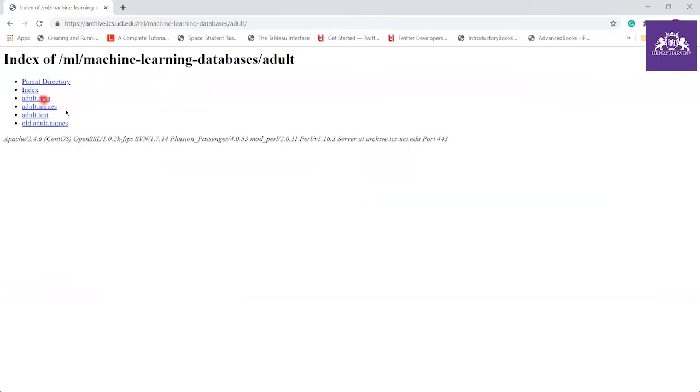Here the adult names are the same names as I showed you in my presentation, the total 14 column names, but we have to download the dataset. So click on this adult.data. You are going to download this and just change the file extension from data to CSV in your system to get the comma separated value file. I've already downloaded this, so I'm going to cancel it and let's go to the coding session.